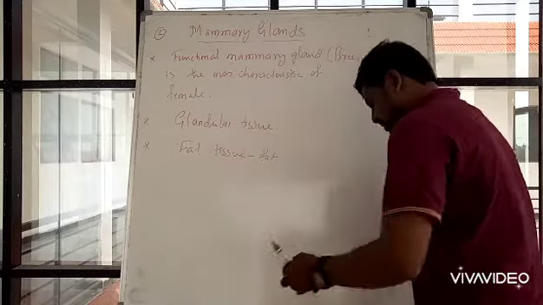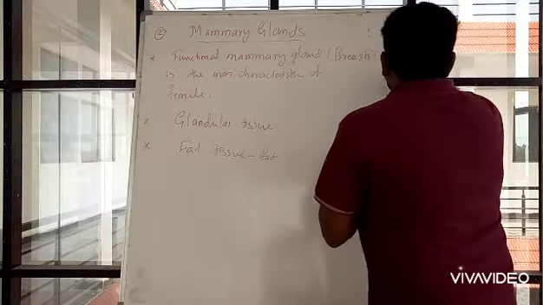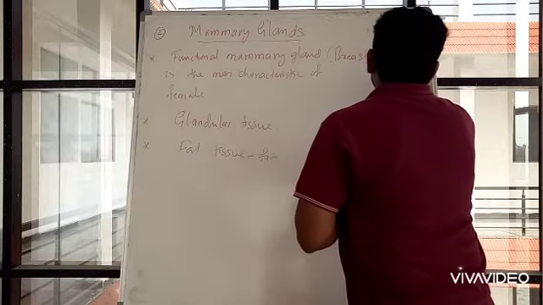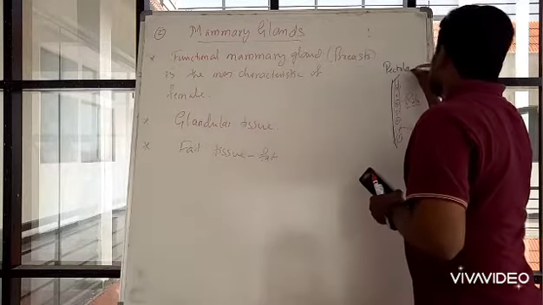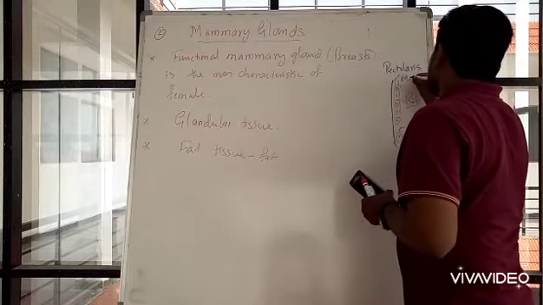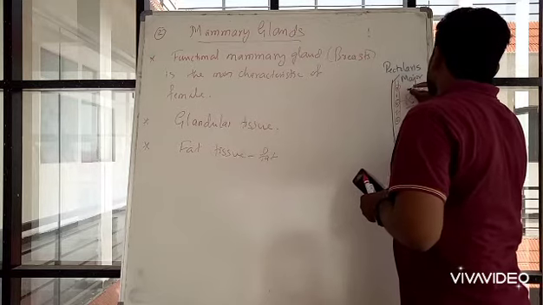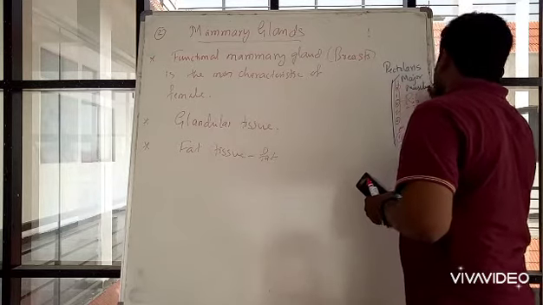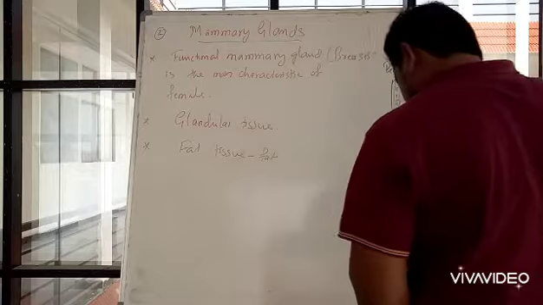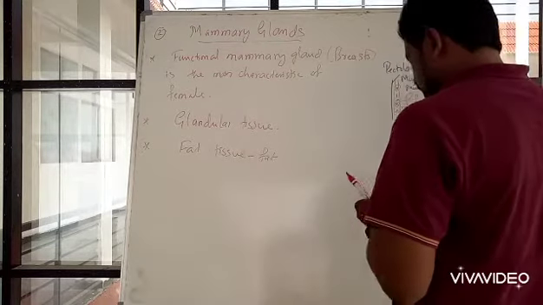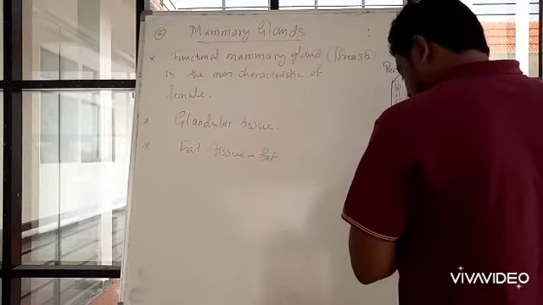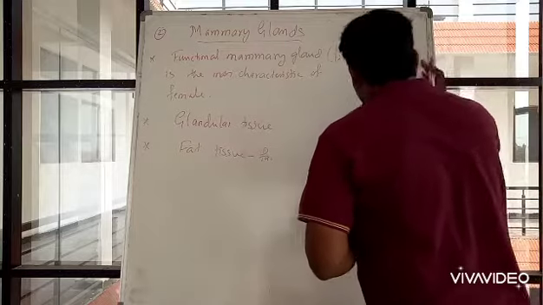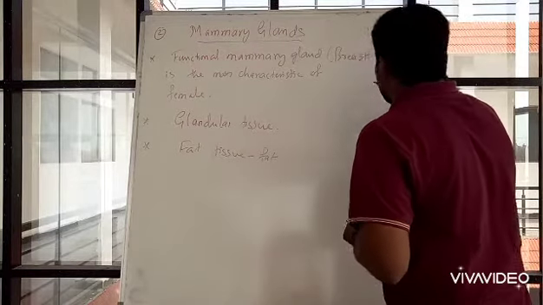Also write pectoralis major muscle. Then it is covered with the membrane. We can draw the diagram of this mammary gland.